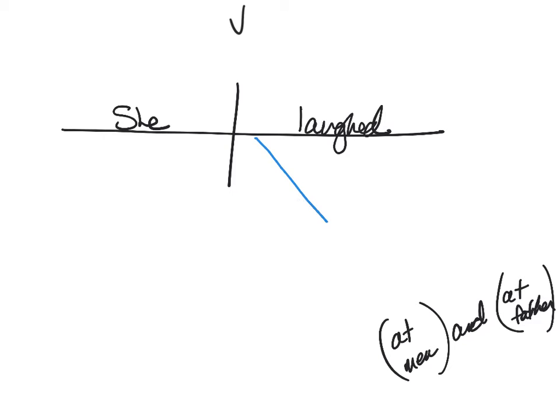So we are going to do a prepositional phrase line. You're going to see why, but I'm going to leave a little bit of room up top. And at men. And she also laughs at her perfidious father. So at father.